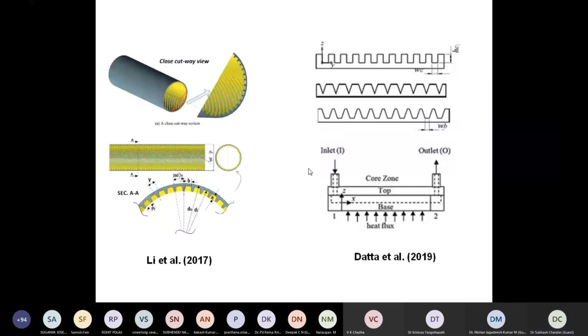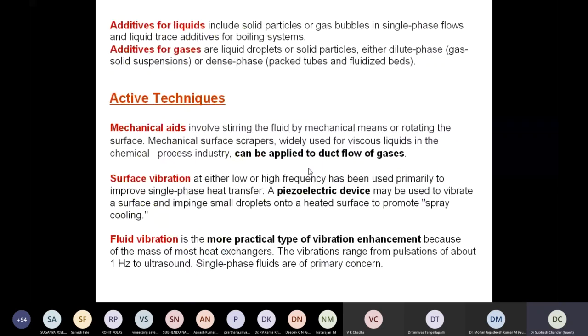There are some other techniques, because we are continuing with our passive techniques. In passive techniques, if you go away from the surface, we can put some additives in the liquids to enhance the heat transfer. This is the area in which a lot of work is going on. But there are some issues related to that also.